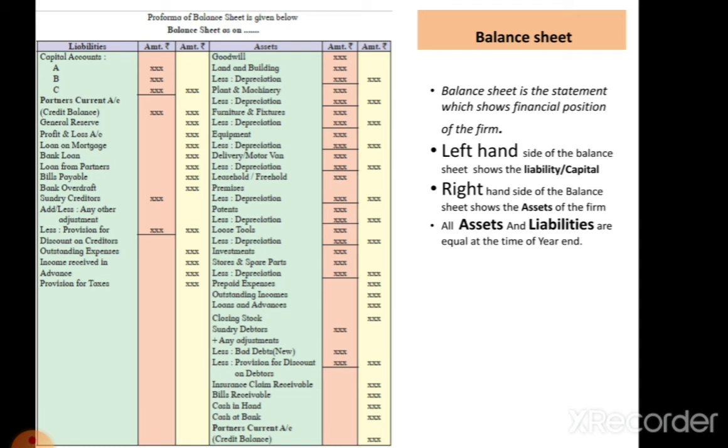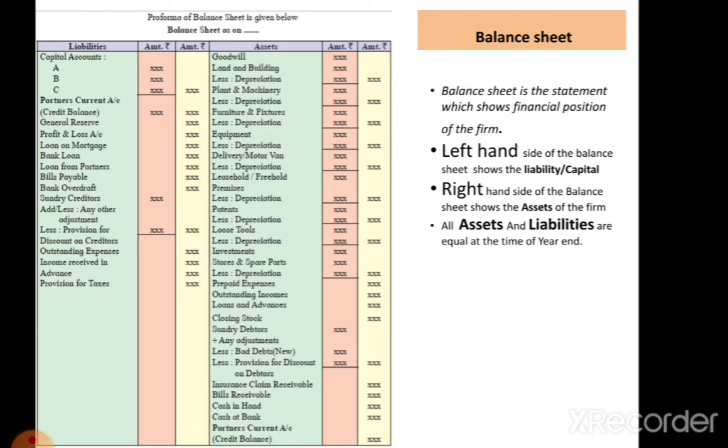Afterwards, outstanding expenses is there. It is also a current liability. Those expenses may be anything, such as outstanding rent, outstanding wages, or outstanding salary. Outstanding means the unpaid expenses which are of the current year but are still not paid at the end of the year. So that is also recorded on the liability side as a current liability.